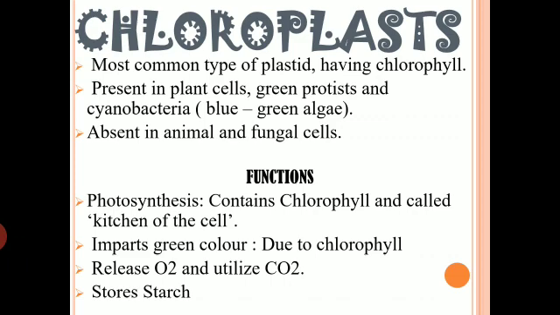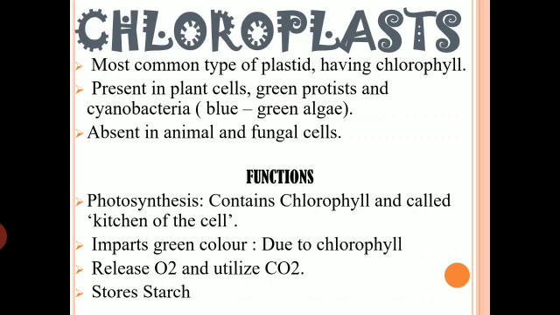Chloroplast, by the process of photosynthesis, you know that it releases oxygen and utilizes carbon dioxide. So it takes the carbon dioxide and releases the oxygen. And it is also a site where starch is stored. Other than that, because chloroplast is related to photosynthesis, it is related to the synthesis of energy as well, right? So ATP in one or the other form is also formed inside the chloroplast. So these are certain functions of chloroplast, and let's see how it looks.